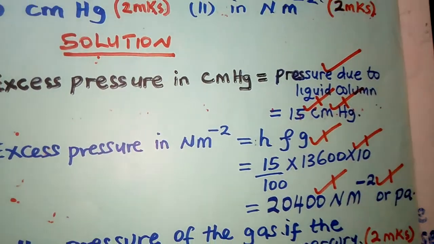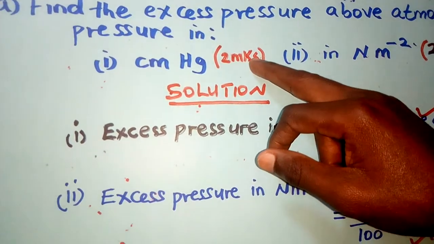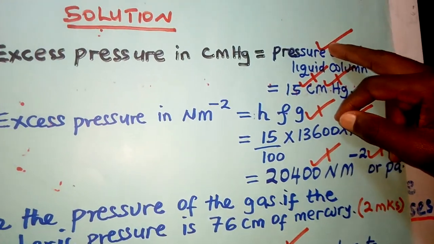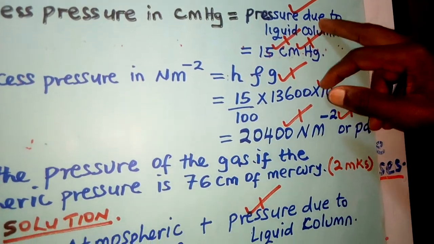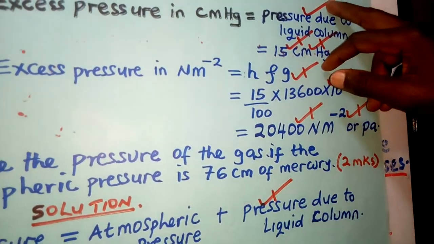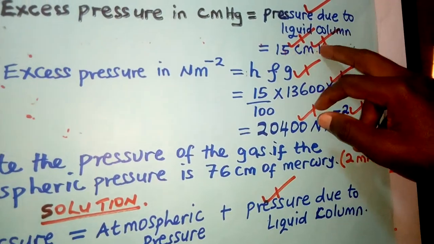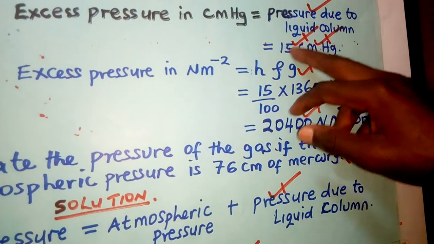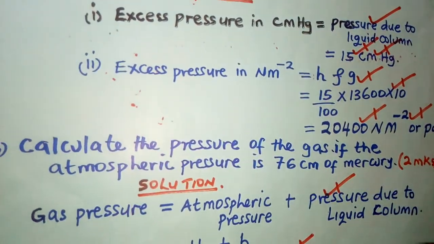So if there are 2 marks, the first one will go here, saying excess pressure is the same as pressure due to the liquid column. That looks to be a formula. Then the answer is 15, and the unit is centimeters of mercury. So you get all your marks.